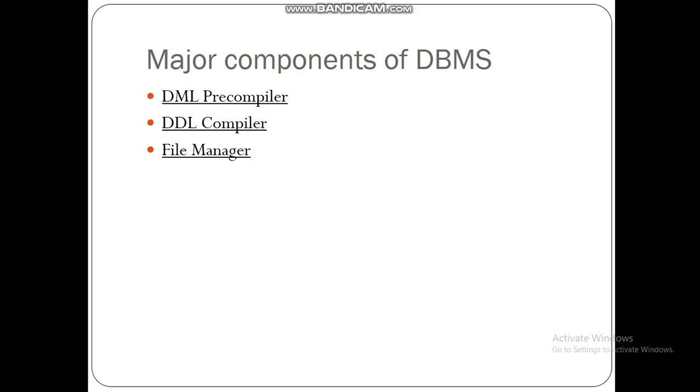The file manager can be implemented using an interface to the existing file subsystem provided by the operating system of the host computer, or it can include a file subsystem written specially for the DBMS. So that is the function of the file manager: it manages the allocation of space on disk storage and the data structures used to represent information stored on disk.